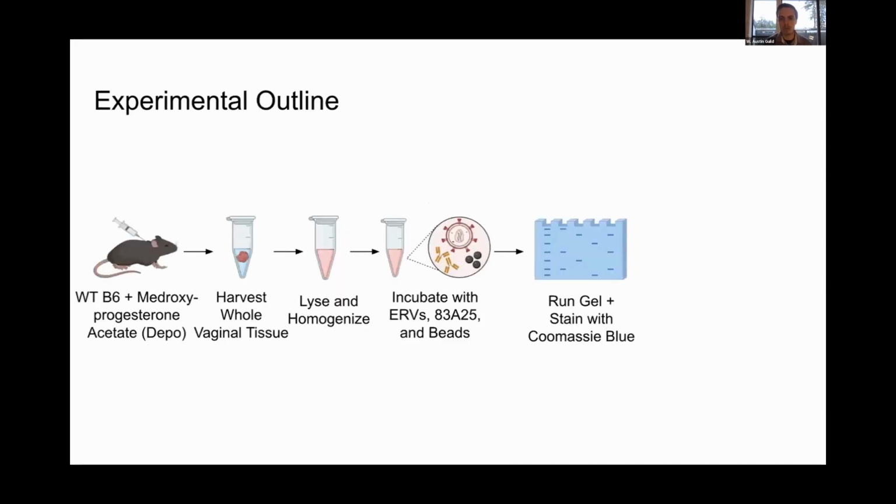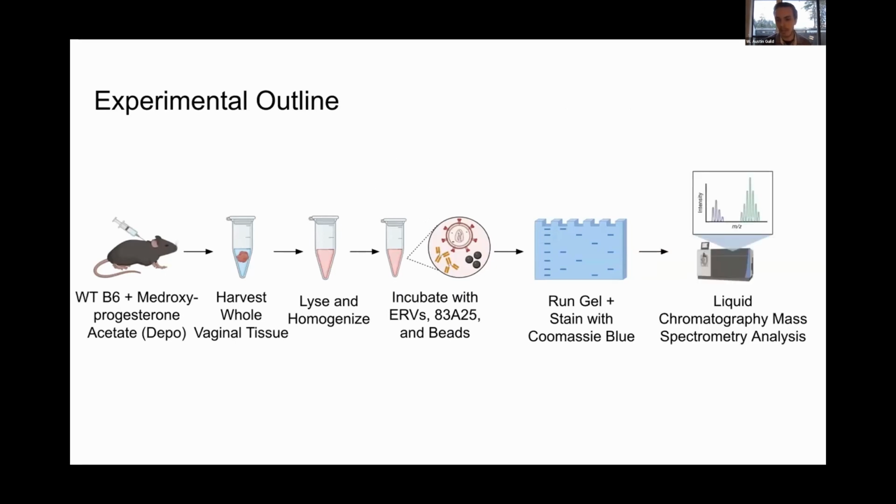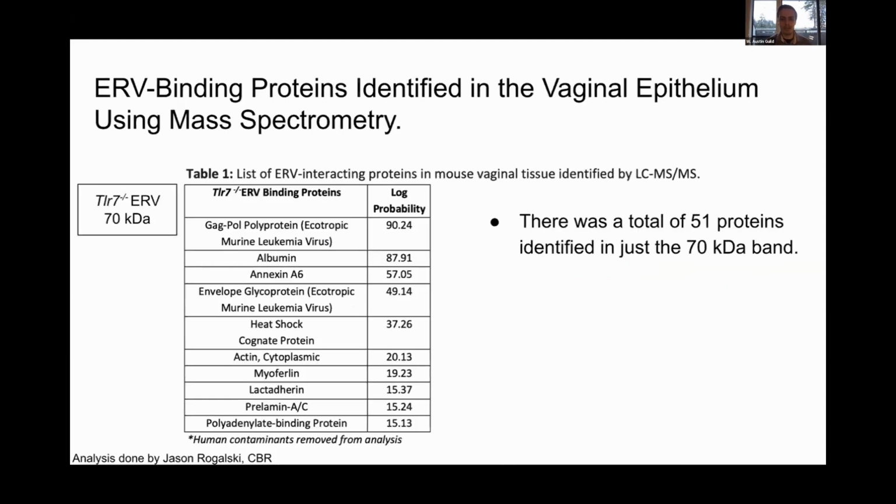So then what we really wanted to do was specifically identify what these partners are. To do that, I did the exact same workflow. However, I then submitted these eluates for liquid chromatography mass spec analysis. So this is the table summarizing the top 10 results from this mass spec analysis, keeping in mind that this is only from that 70 kilodalton mystery band on the co-IP eluates. To summarize all this data together, there was a total of 51 proteins identified in just that 70 kilodalton band. These are the top 10 proteins ranked in order of significance.